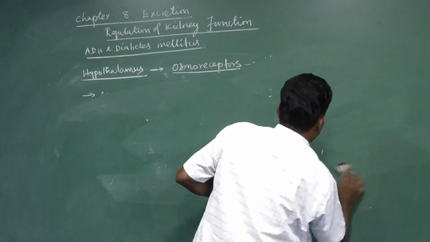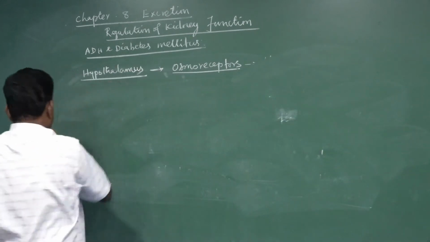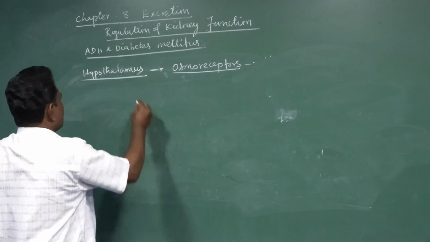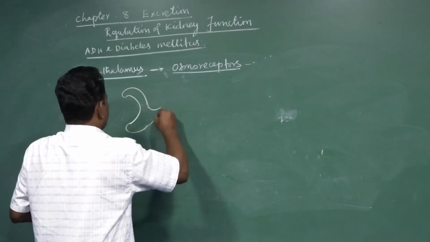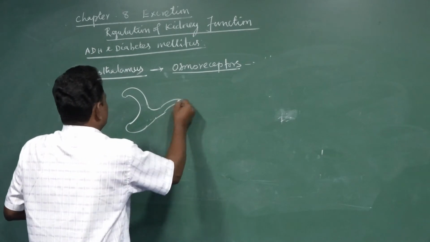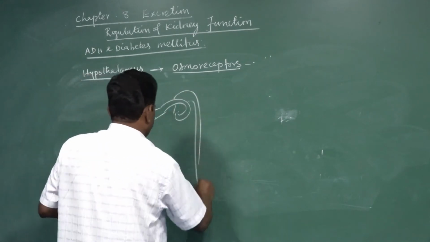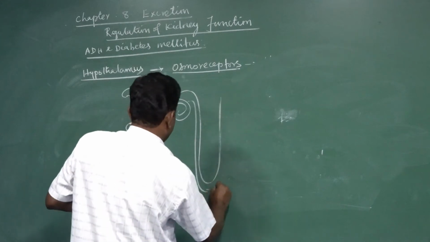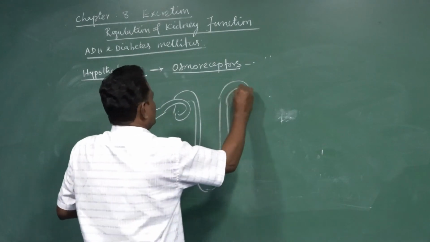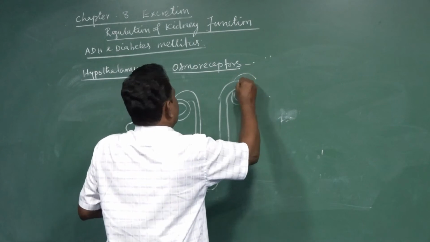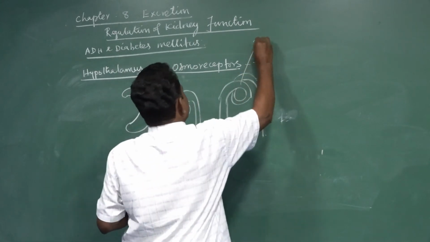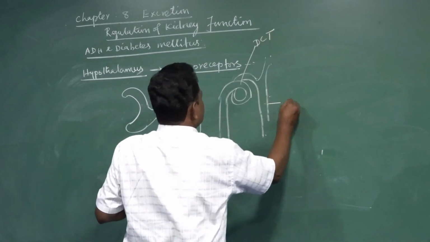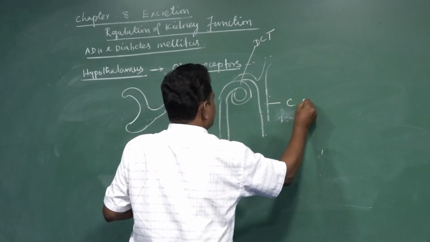So in the diagram, I think this structure of the nephron you might have studied. Here is a Bowman's cup, and here we have the proximal convoluted tubule, and here the U-shaped loop of Henle. Here we have the collecting duct and also the DCT. So this one is the distal convoluted tubule. Here is the collecting duct or collecting tube.